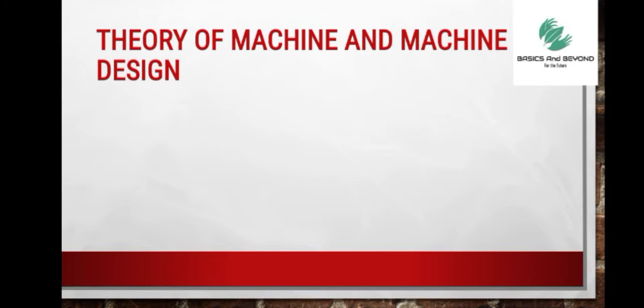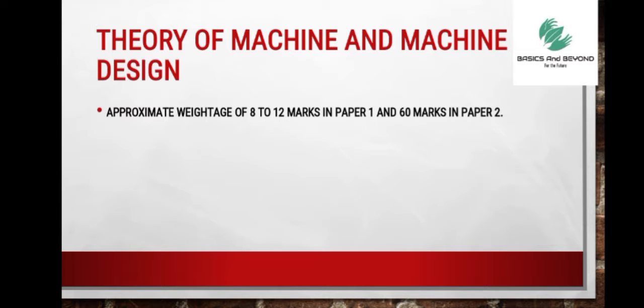As you can see here, in theory of machines and machine design, the approximate weightage is 8 to 12 marks in Paper 1 and 60 marks in Paper 2. It is key to note that the different subjects carry equivalent marks in Paper 2, that is 60 marks.